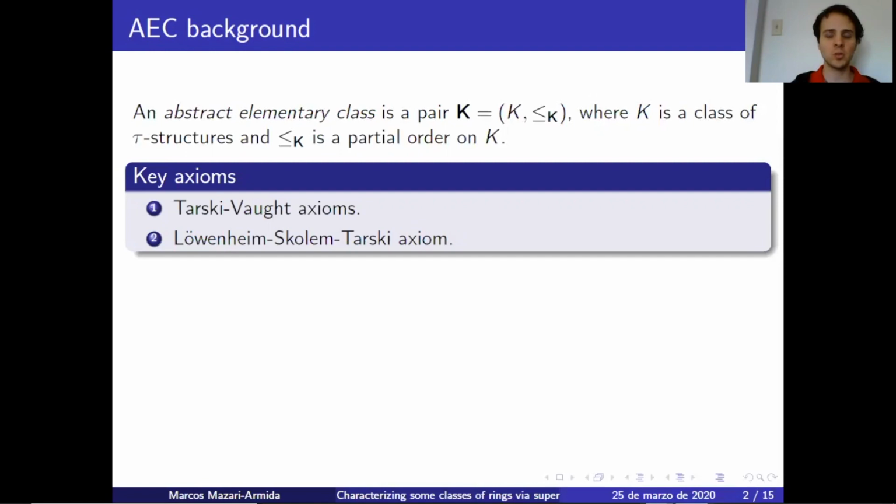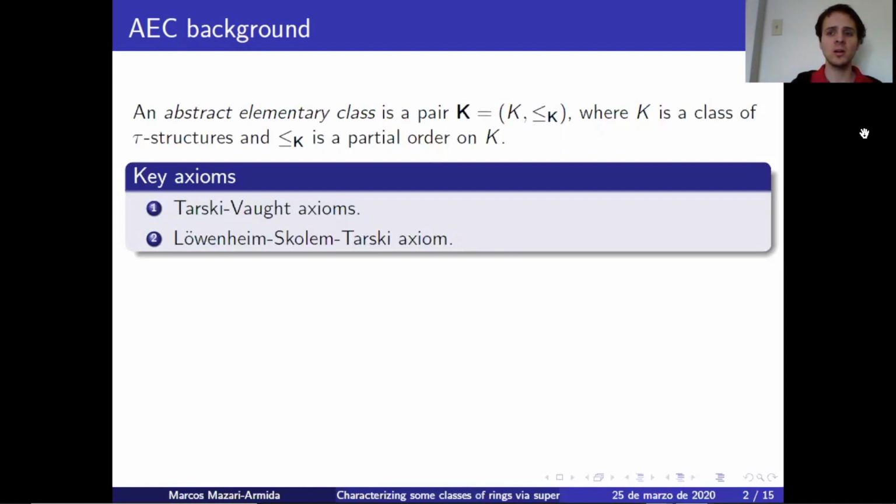Now, compared to first-order model theory, abstract elementary classes have way more freedom. First of all, the class K doesn't have to be first-order axiomatizable. And secondly, for a fixed class K, you can choose the relation you want to study on K. This is impossible in first-order model theory because there you always look at the models with respect to elementary substructure. I'll put more emphasis on this later.